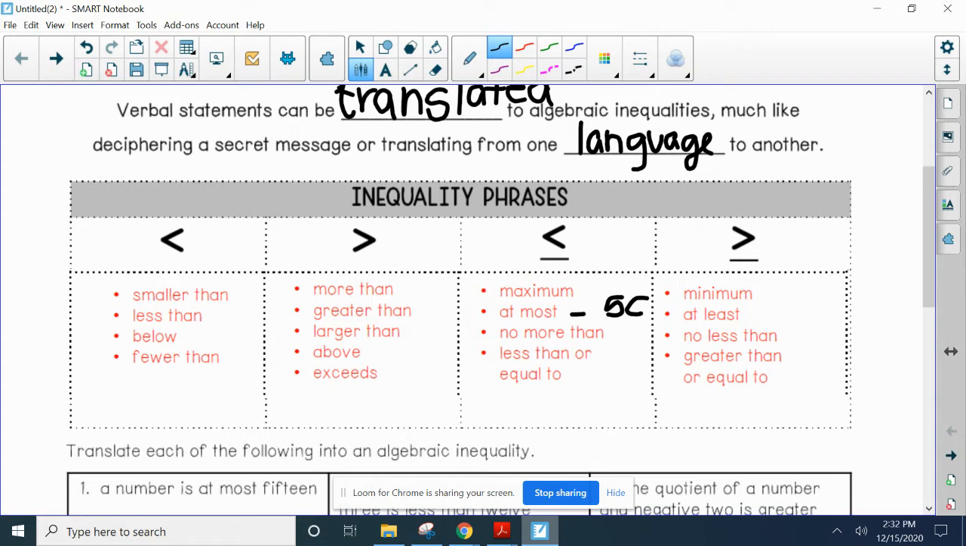No more than, again, this is the highest it can be. So it can be this or anything smaller than it. Less than or equal to. So the same kind of concept for greater than or equal to.